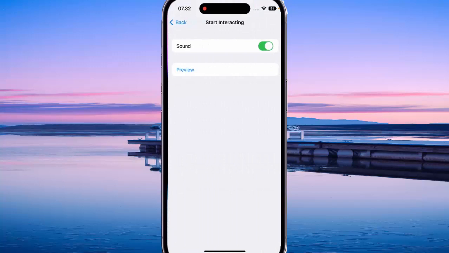Now tap the on/off switch next to Sound to enable or disable this option. When the switch turns green, it means that this option is on and your iPhone will play a sound effect when VoiceOver starts interacting. If needed, you can tap Preview to listen to how the sound will be when it's enabled.